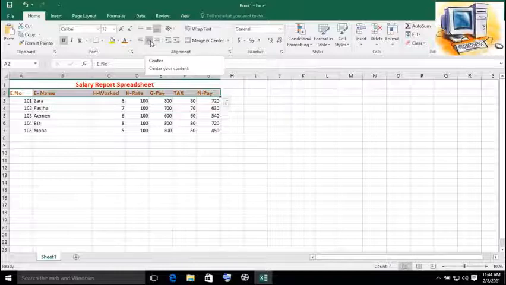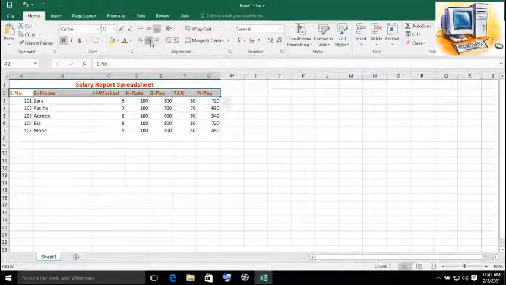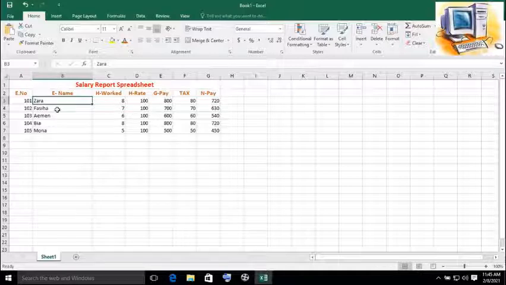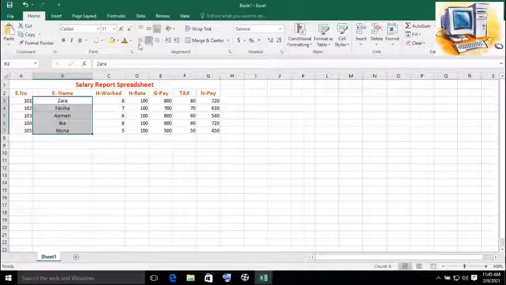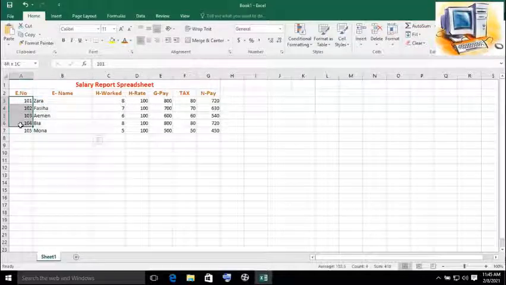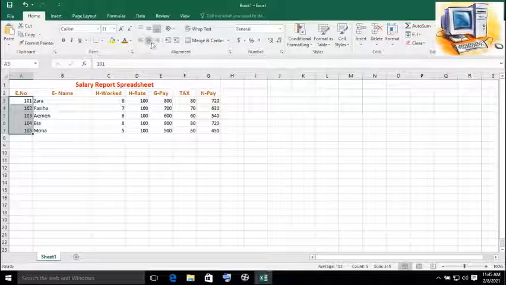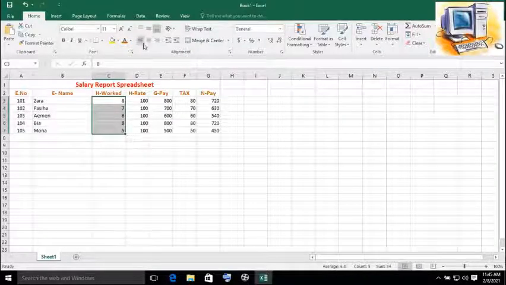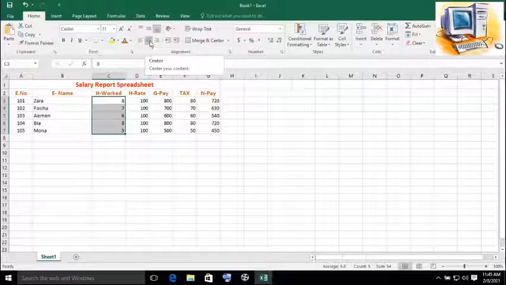Okay, you can also adjust the alignment of these headings. You can also adjust the alignment of other data elements, make it at the center, or you can just make it left aligned. You can also make these on the center to look more readable or presentable.